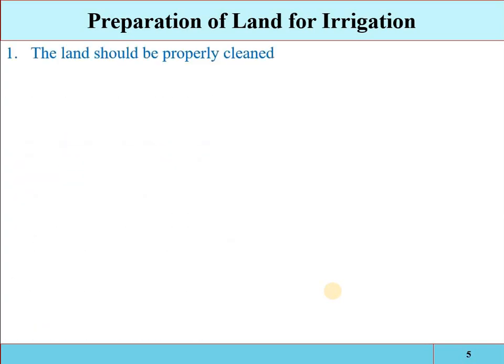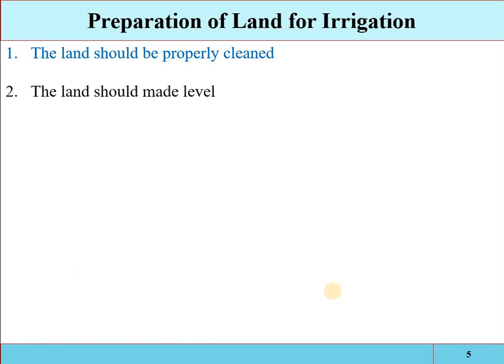The uncultivated land should be properly prepared before irrigation water is applied upon it. So these are the different factors. The land should be properly cleaned, with removal of thick jungle or bushes from the raw land, so that the path of the irrigation water is clear. The roots of the trees should be extracted and burned, and the land should thereafter be properly cleaned, so the path of the irrigation water will be free from any obstruction.